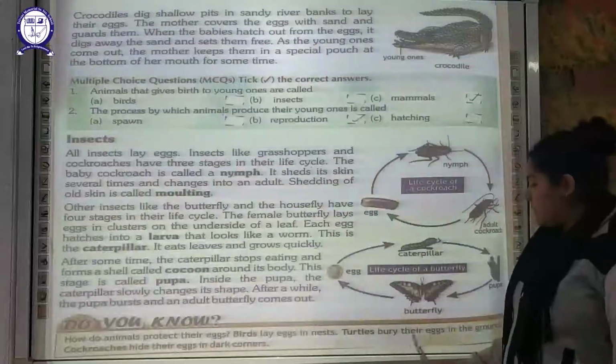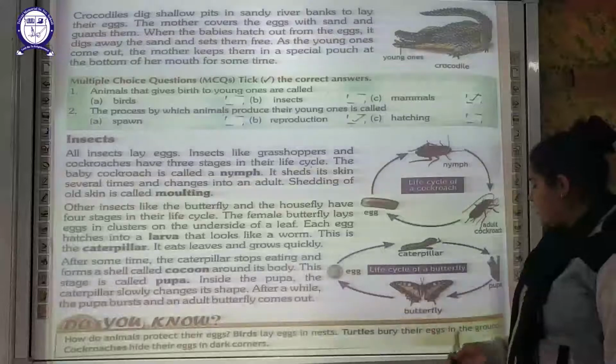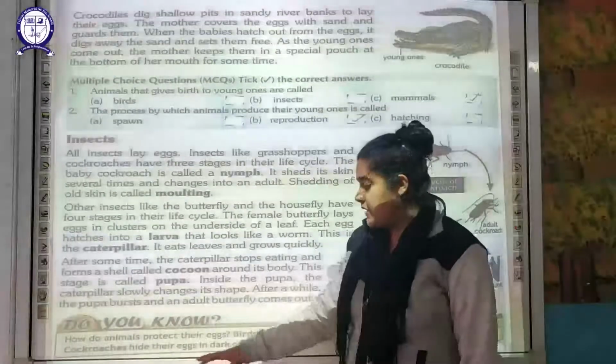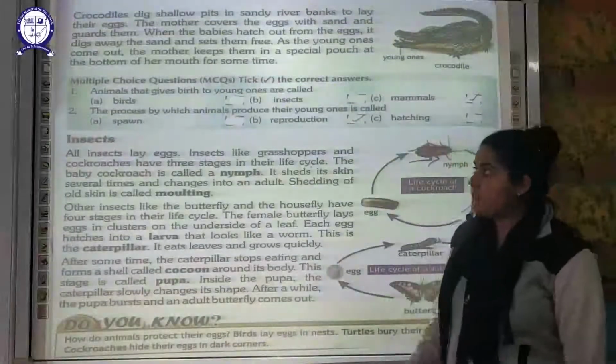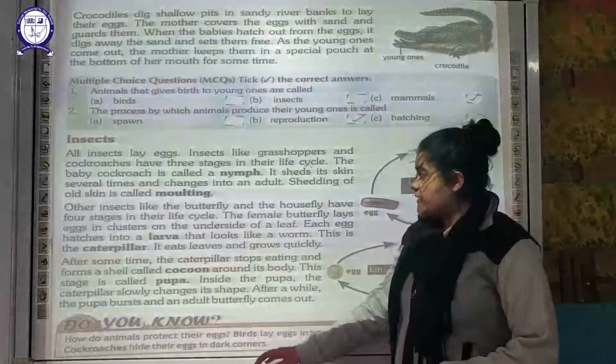Now turtles, they bury their eggs in the ground. Okay, so they are kind of reptiles, so they are going to lay the eggs in the ground. The cockroaches, they generally hide their eggs in the dark corners. Okay, so this is the way these certain animals protect their eggs.